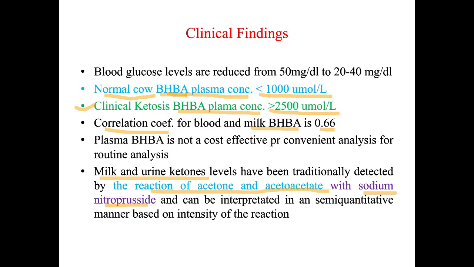In our case, the ketone body case, we want to detect the milk and urine ketone bodies. In that case, acetone and acetoacetate react with sodium nitroprusside and give a particular color which can be measured semi-quantitatively. So this is a sodium nitroprusside reaction we can perform with the milk and urine ketone bodies, right, as a measurement.